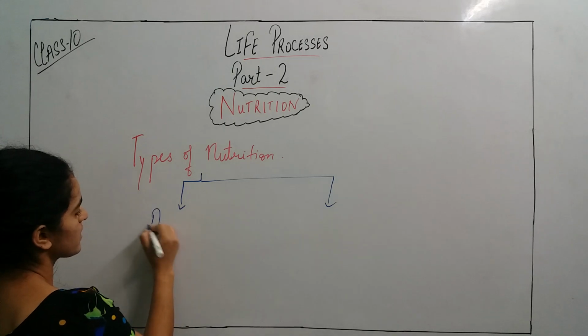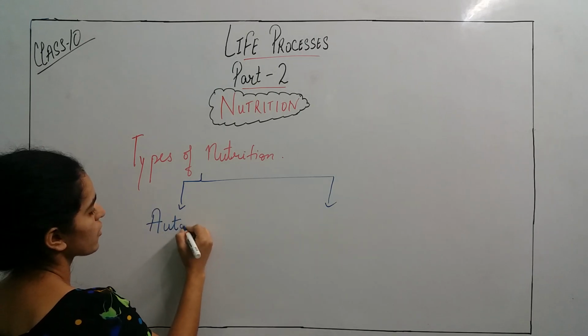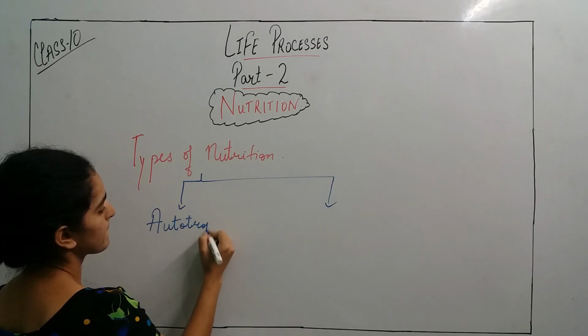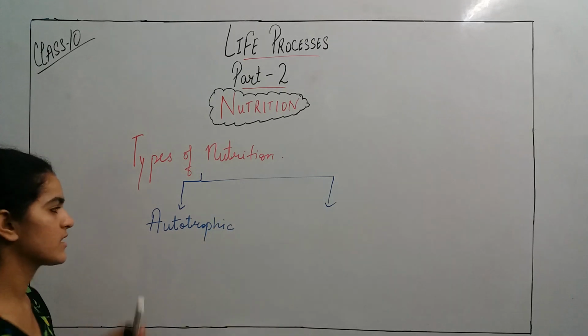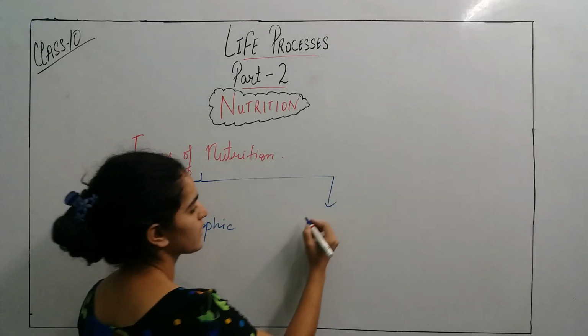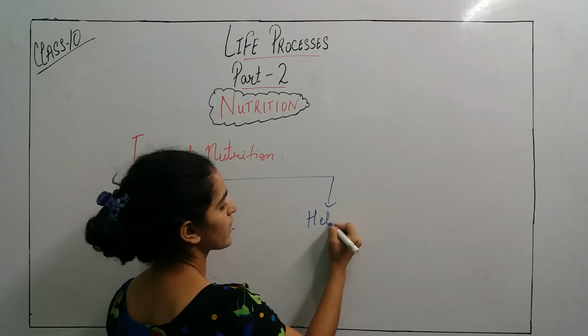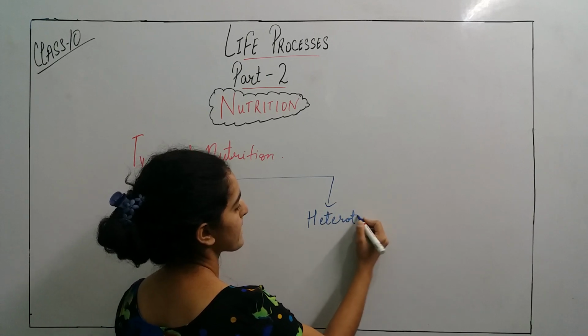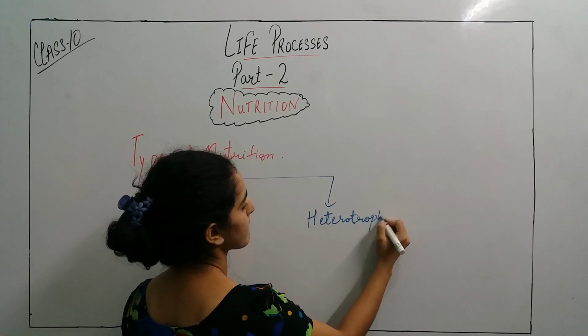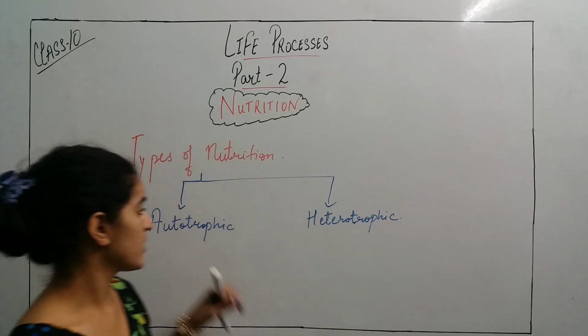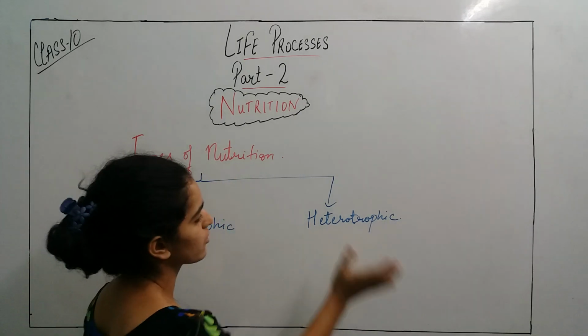The first one is autotrophic nutrition and the second one is heterotrophic nutrition.